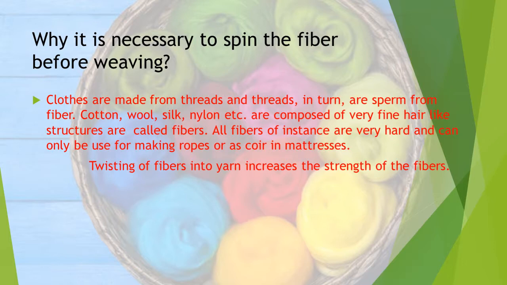Why is it necessary to spin the fiber before weaving? Clothes are made from threads and threads in turn are spun from fiber. Cotton, wool, silk, nylon, etc. are composed of very fine hair-like structures called fibers. Raw fibers are very hard and can only be used for making ropes or as core in mattresses. Twisting of fibers into yarn increases the strength of the fibers.